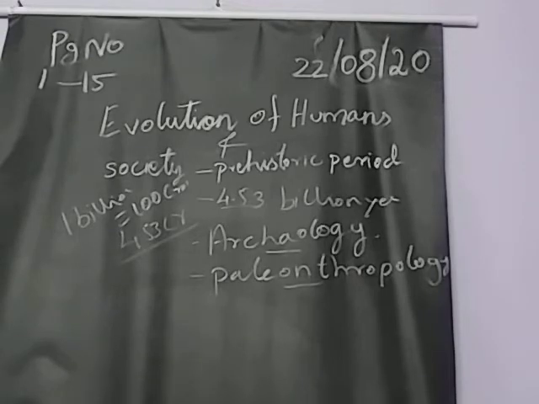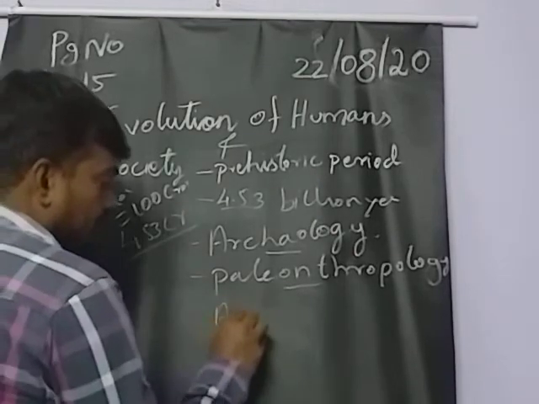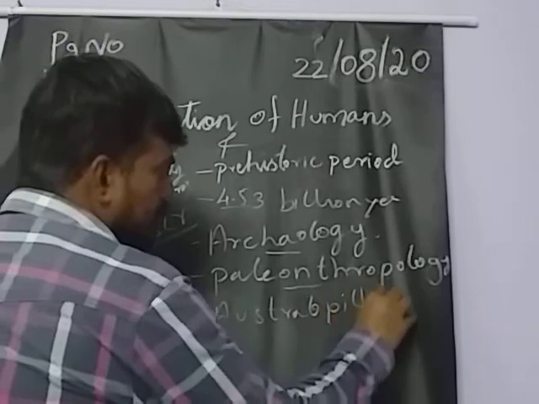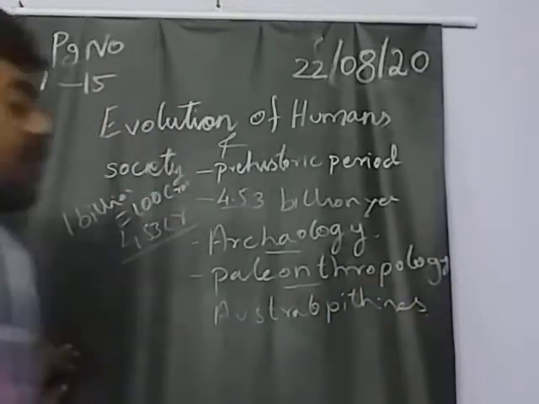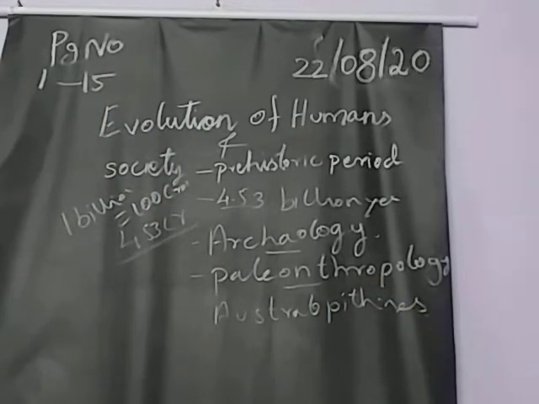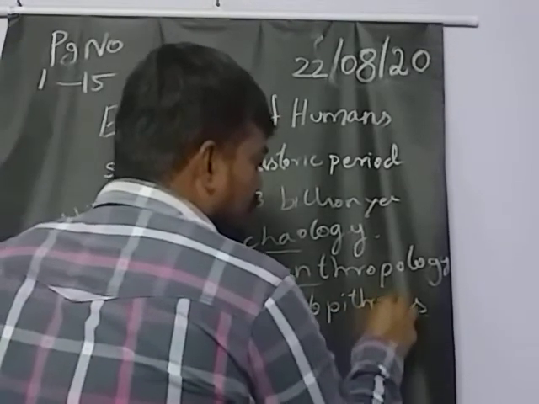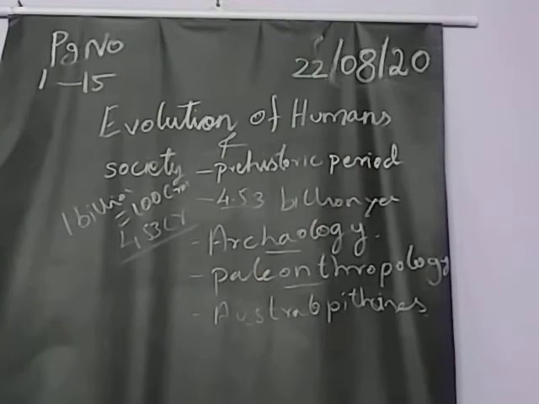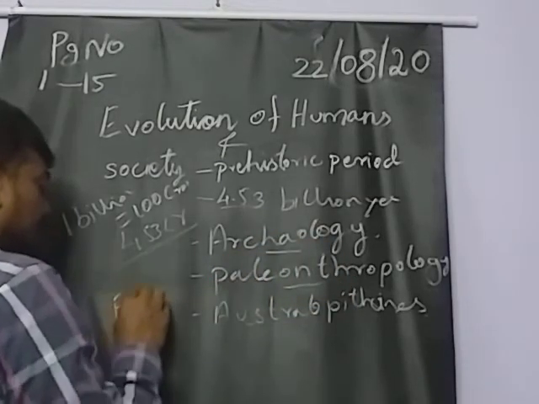Okay, then Australopithecines. What is that, sir? Australopithecines means we got the evidence about our ancestors. We got the footprint of the Australopithecines. Where did we get it, sir? In East Africa.